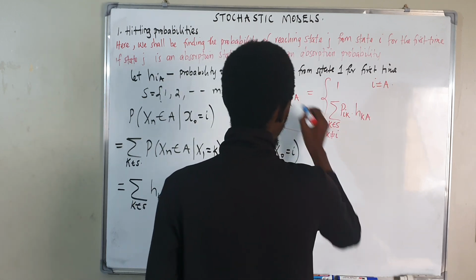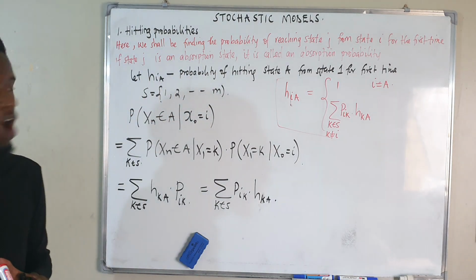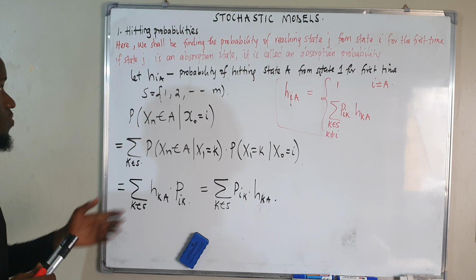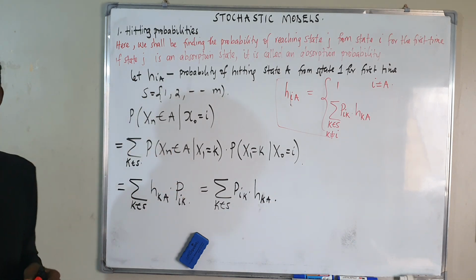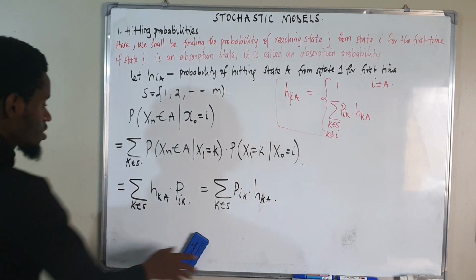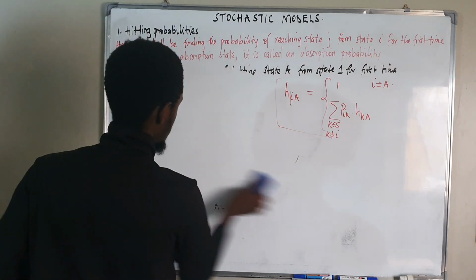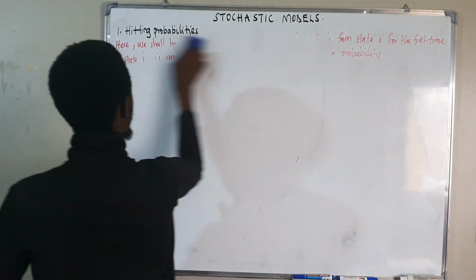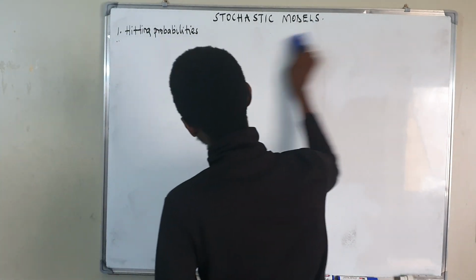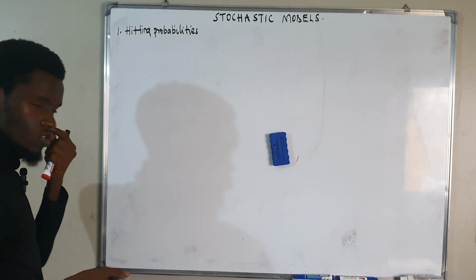This is going to be our formula for the hitting probabilities. Now I think from there we can do an example and we see how we can apply this definition of ours to a given example. We may just define a simple transition graph.